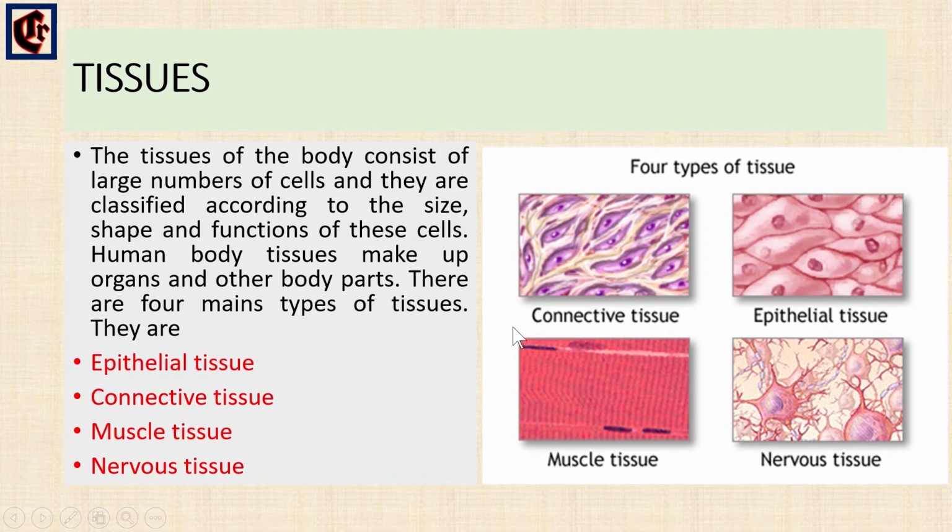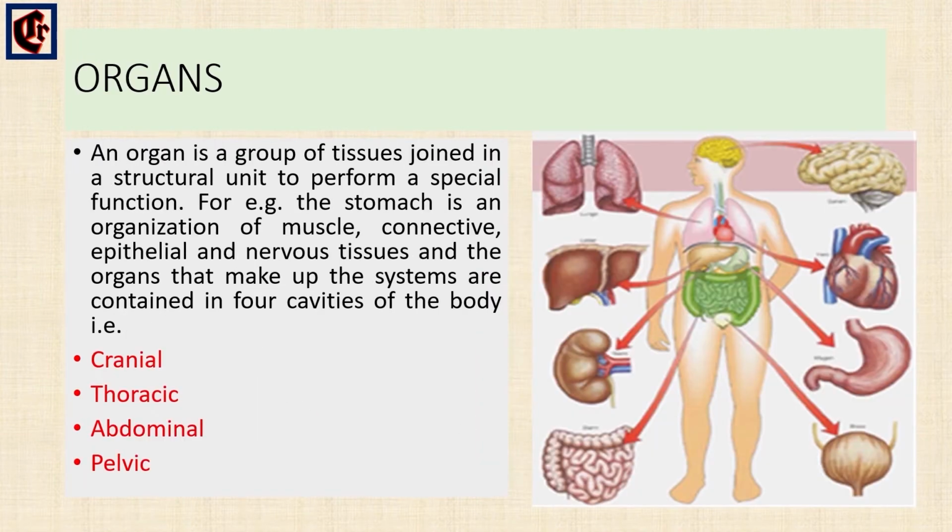Now we'll see about the organ level. An organ is a group of tissues joined together or combined to form a unit, to form one organ, so that they can perform their own specific function. For example, the stomach. Here the stomach is made of muscle, connective, epithelial and nervous tissue.